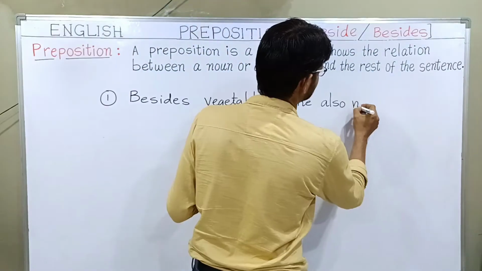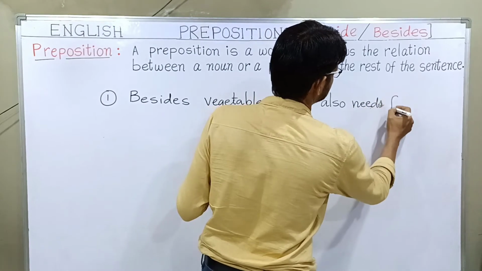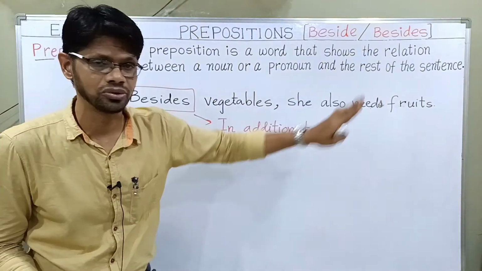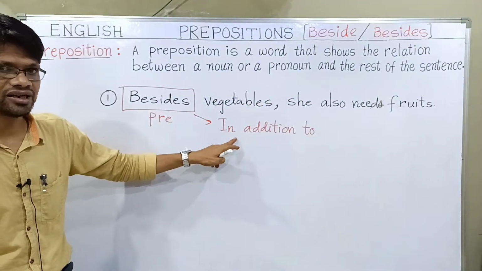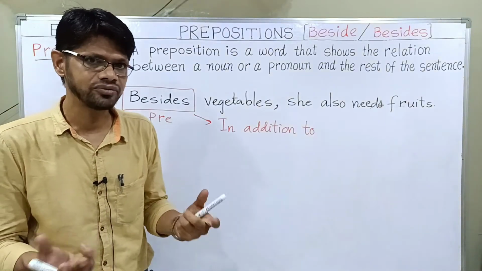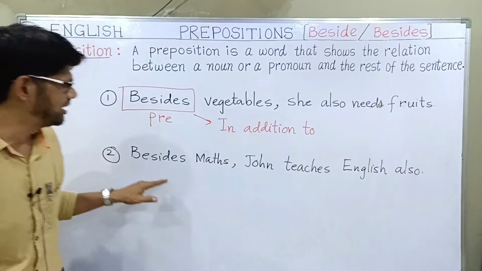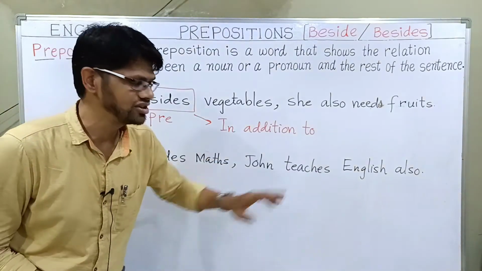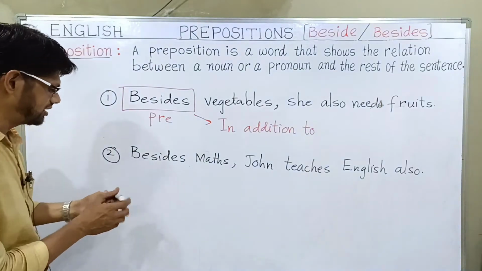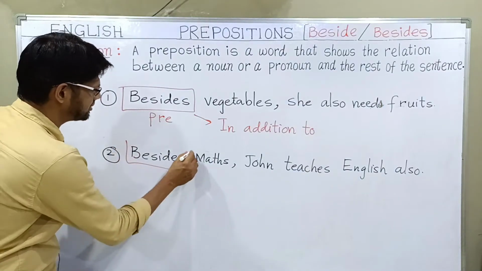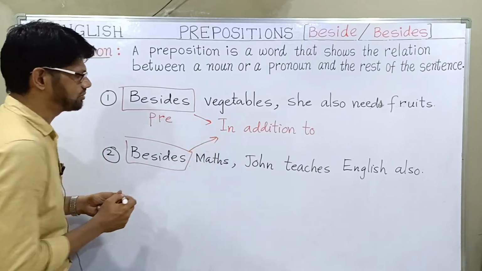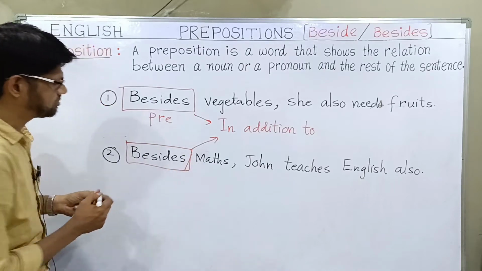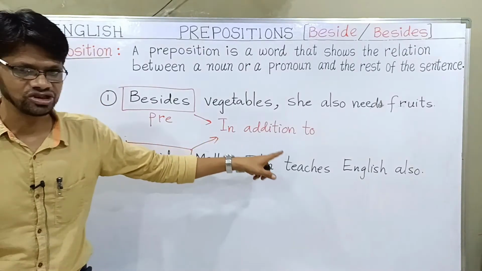For example, in addition to vegetables, she also needs fruits. In addition to or apart from. Besides math, John teaches English also. So here, what is the meaning of the preposition besides? The meaning of the preposition is in addition to. So what is the meaning of this preposition besides? Besides means in addition to.